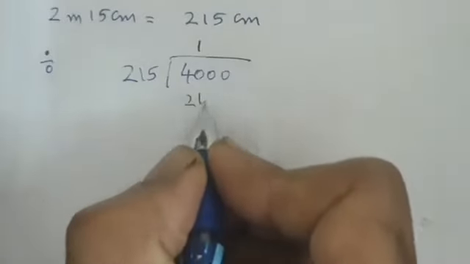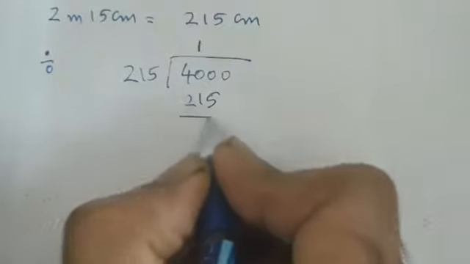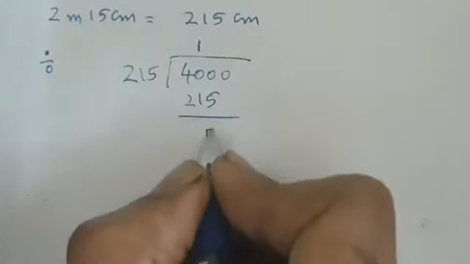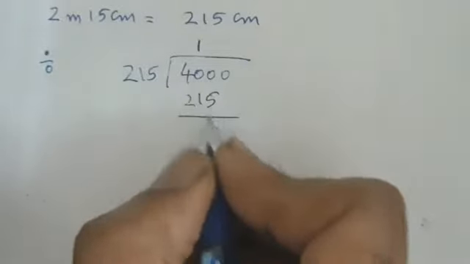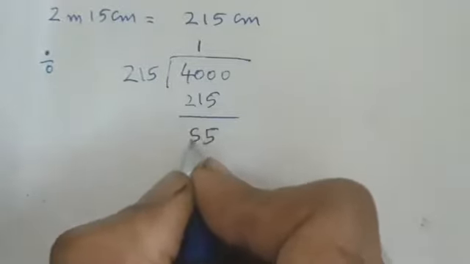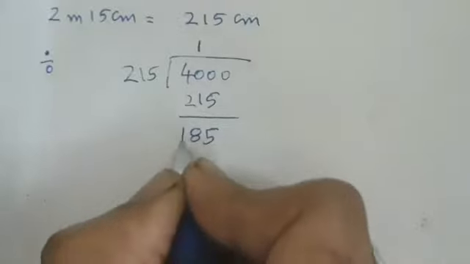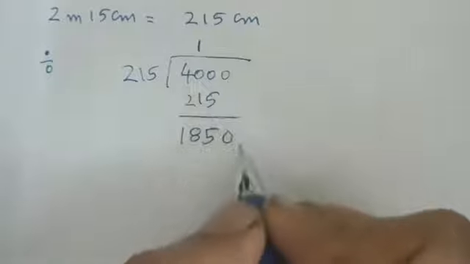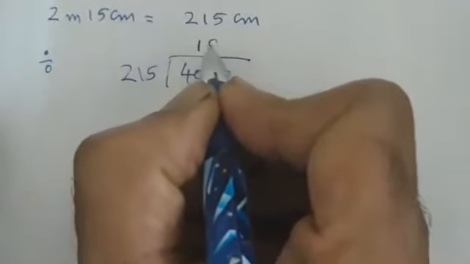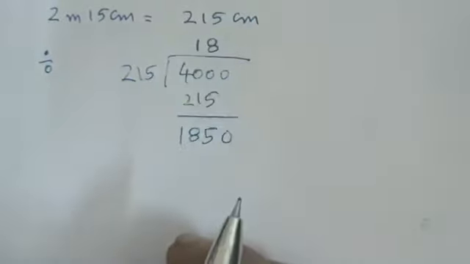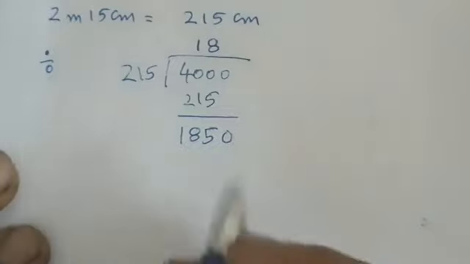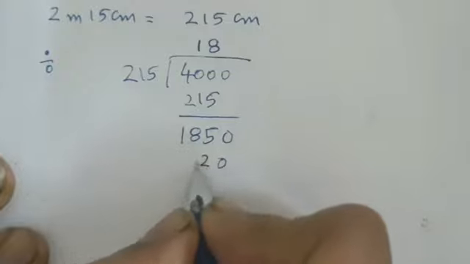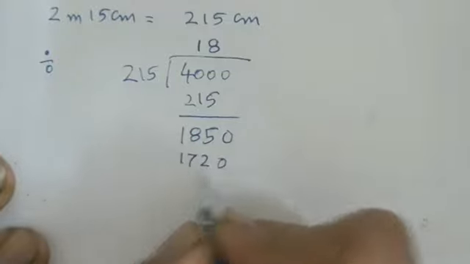So it is 215. You are left with a balance of 5 here. You carry out the 0, 10, 5. This is 9. 9 minus 1 is 8. This becomes 3. 3 minus 2 is 1. So 185. This doesn't go. So you bring the next 0 from here. And now it goes 8 times. So 8 into 215, you know the answer is 1720.